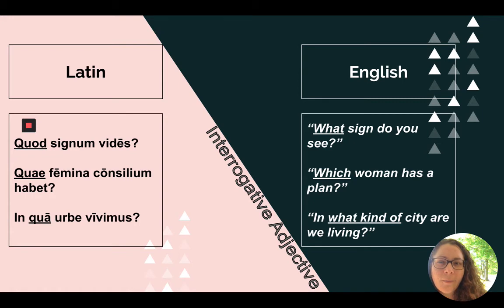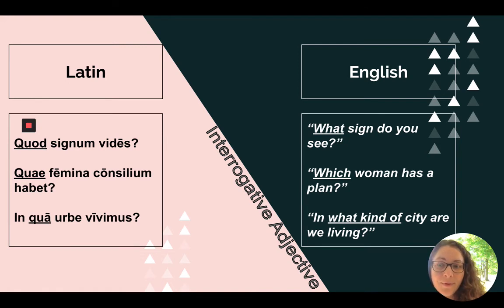Let's take a look at a couple examples. Quod signum vides is our first example here, and quod is an interrogative adjective modifying the noun signum. Quod signum, what sign, vides, do you see? Quae femina consilium habet. Quae is the interrogative adjective modifying femina. So which woman, habet, has, consilium, a plan.